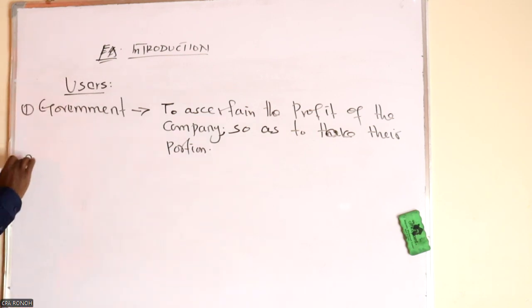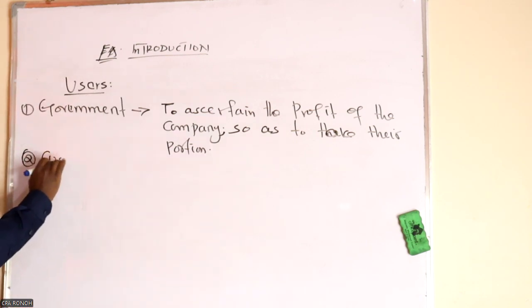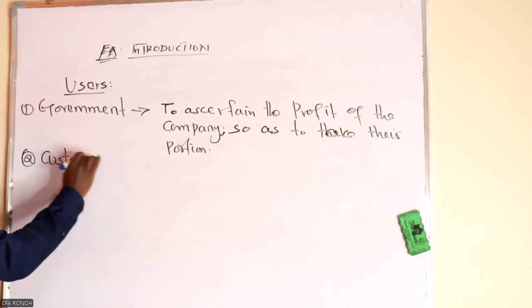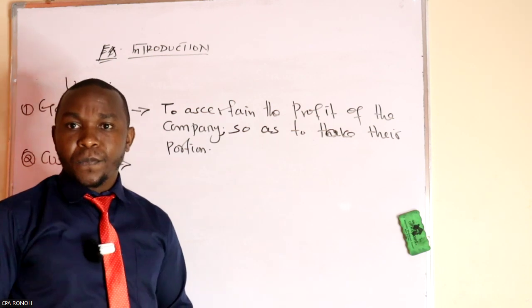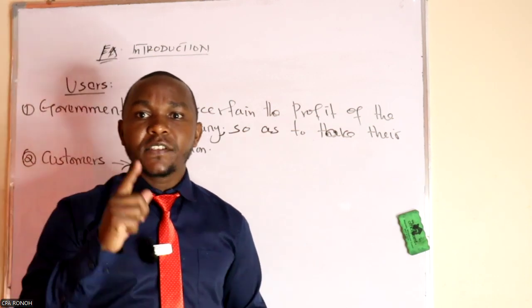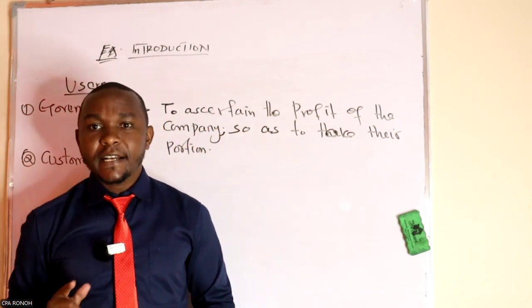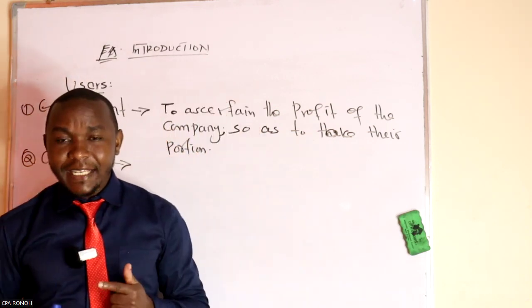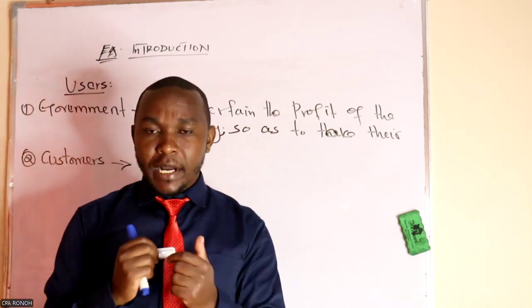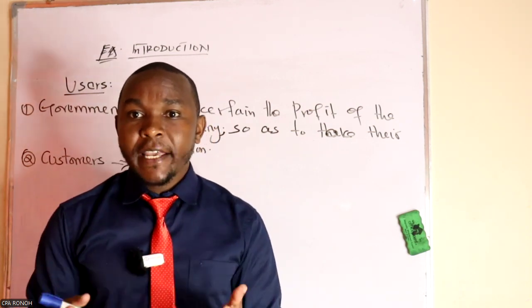Number two, the user is the customer. I always tell people, without a customer, there is no business. So even this customer is concerned about your business. Why?